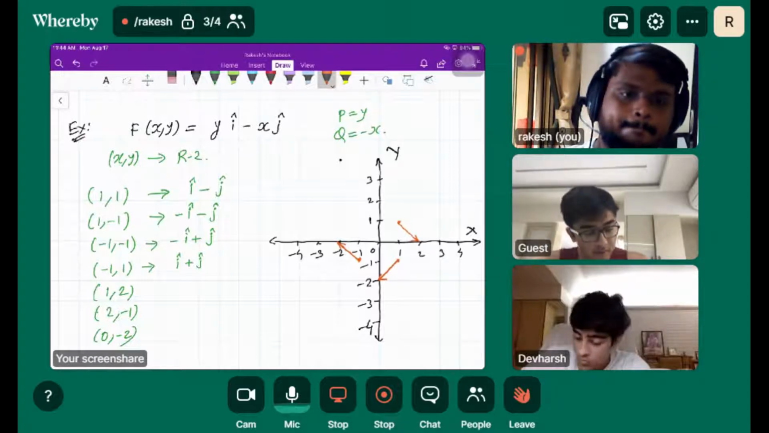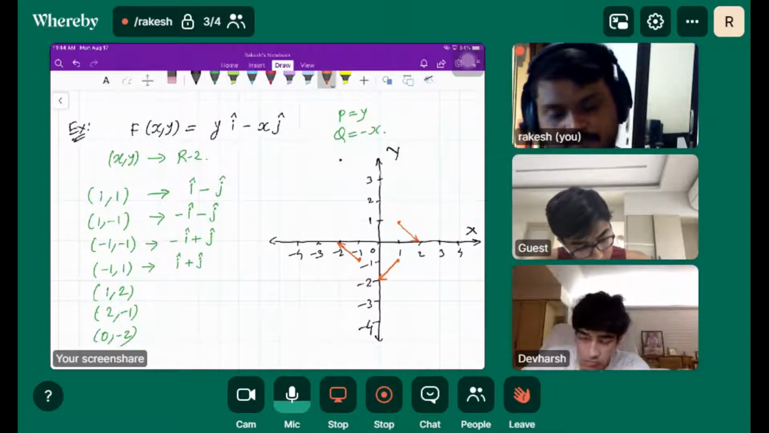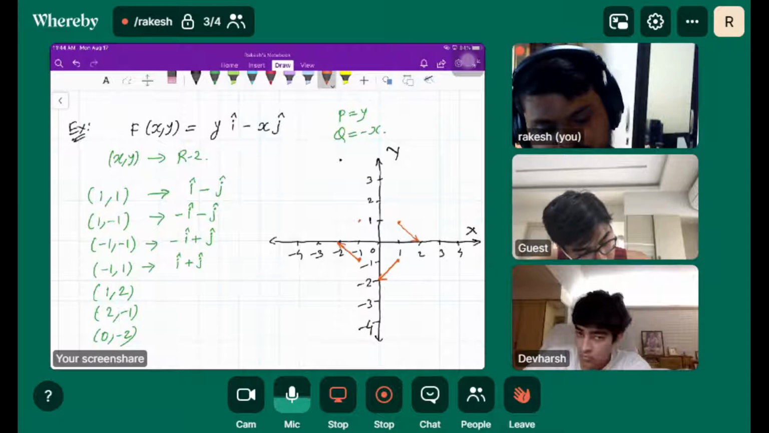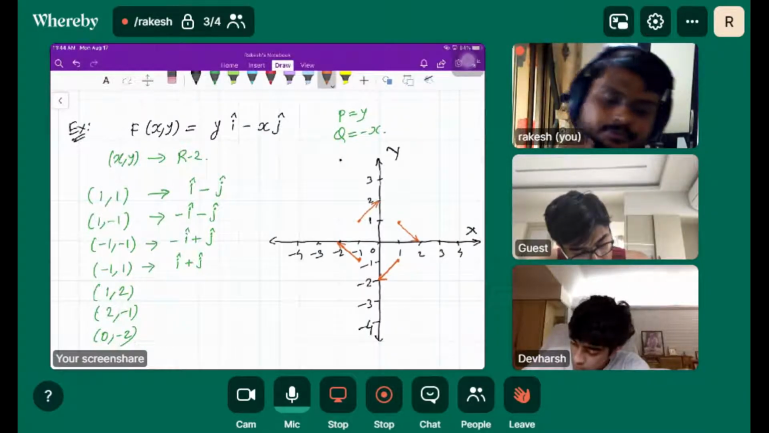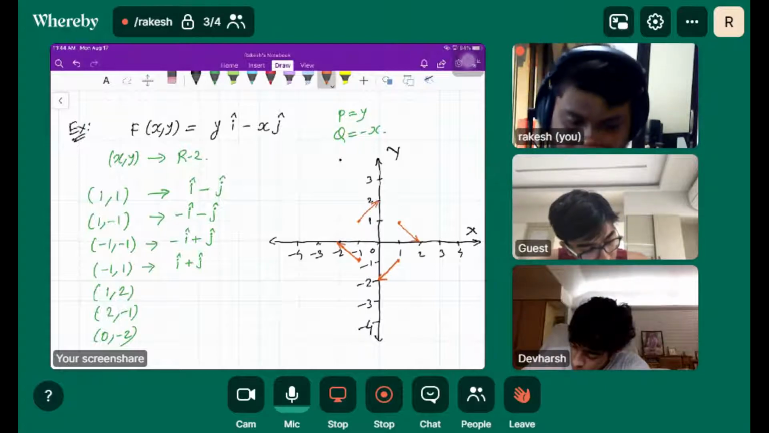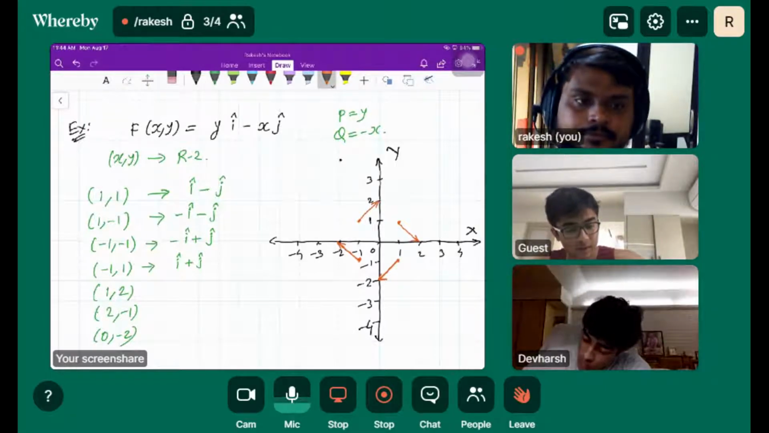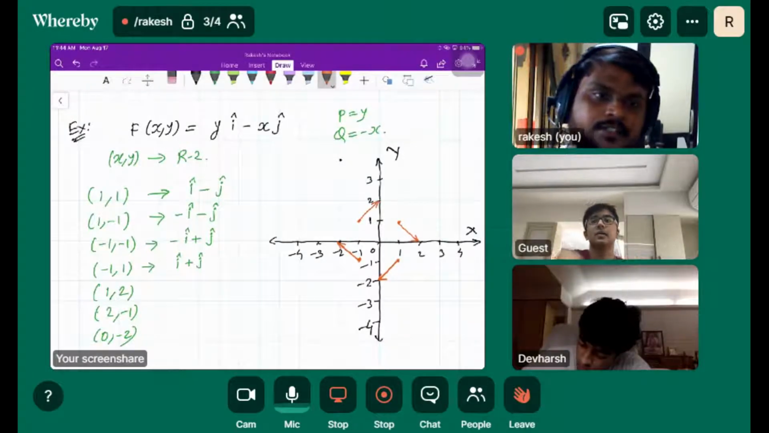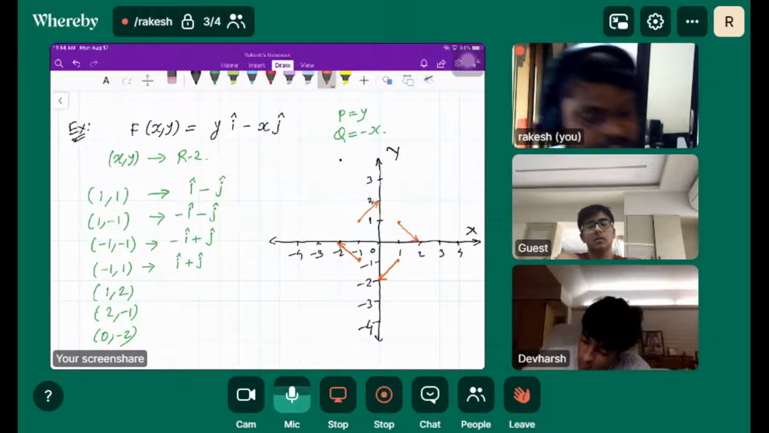Then one comma minus one, and minus 1 comma 1, which is this, and this will be my corresponding vector. Minus one comma one: one right, one up. You got the idea here? So it's like a clockwise rotation.